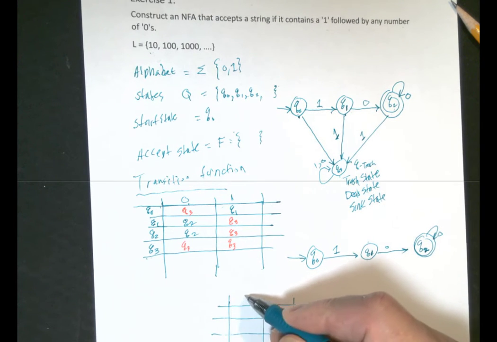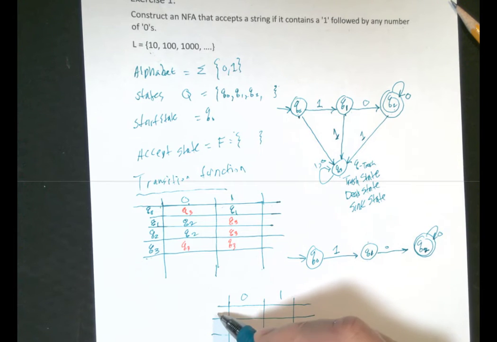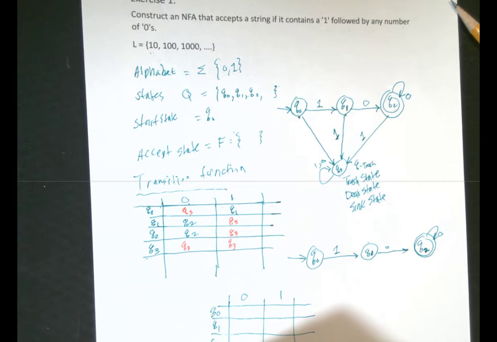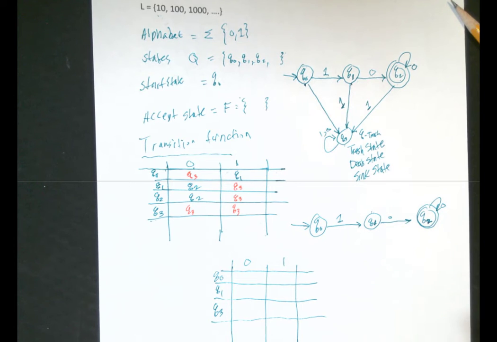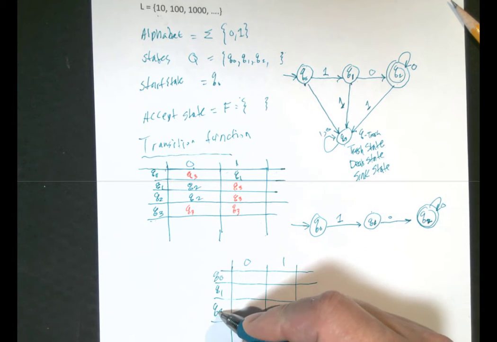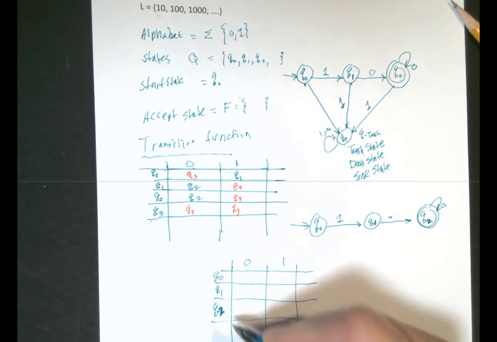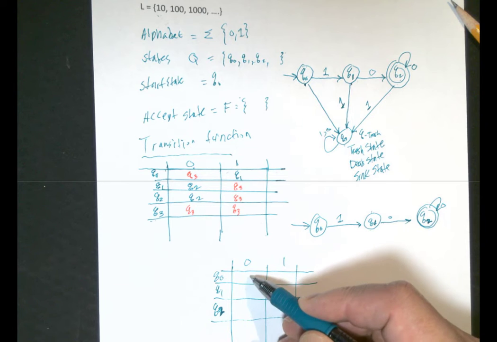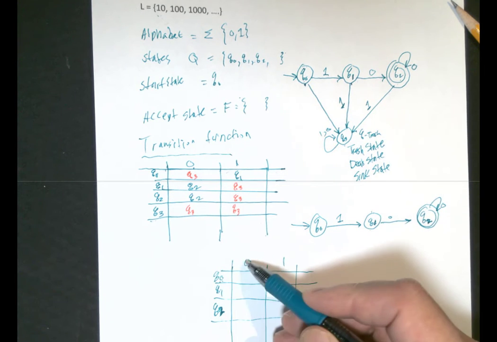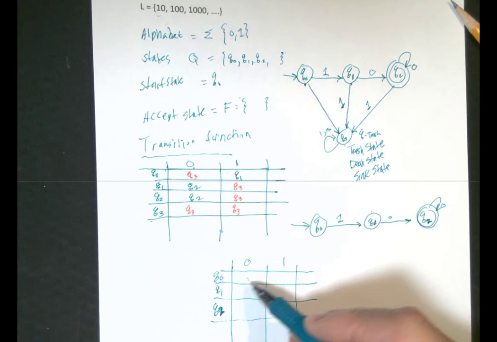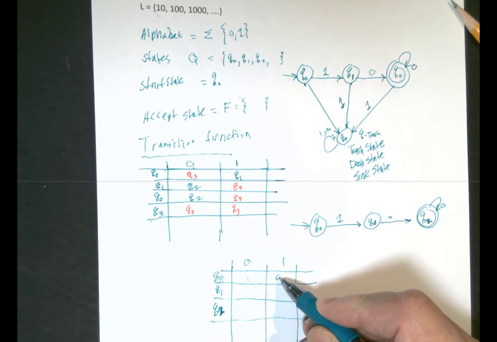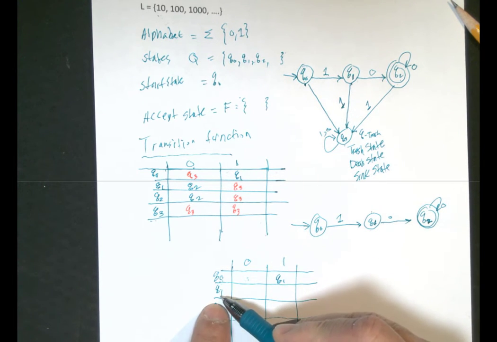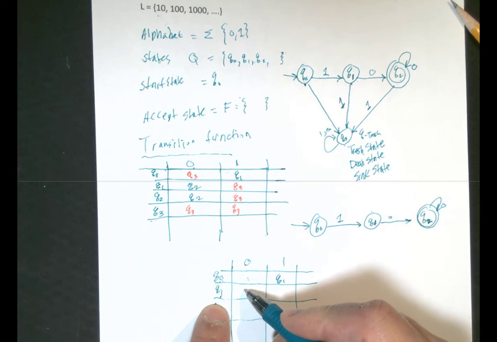This is our input, 0 and 1. And this is Q0, Q1, and Q2. We don't need the trash state anymore. We just leave the cell empty. So on Q0 on 0, there is no move. We don't put anything here. On Q0 on 1, we move to Q1. On Q1 on 0, we move to Q2.